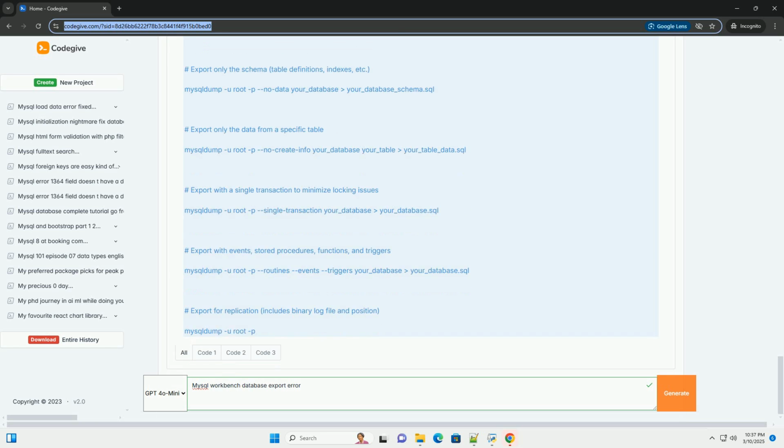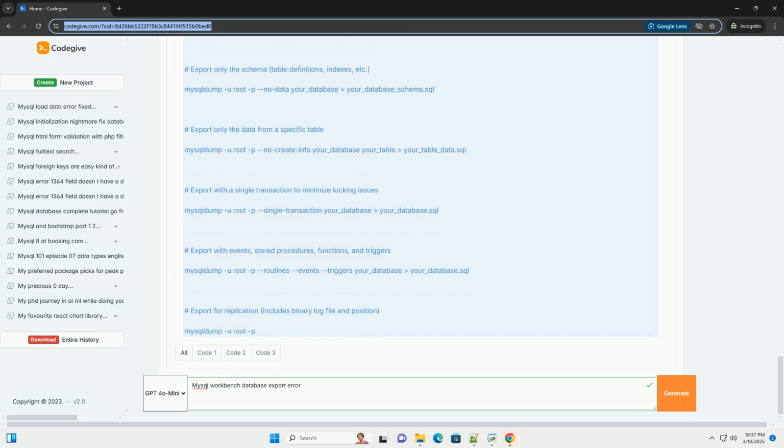Increase max_allowed_packet. The max_allowed_packet variable controls the maximum size of a single packet sent between the client and the server. If it's too small, large queries during the export can be truncated, leading to errors.